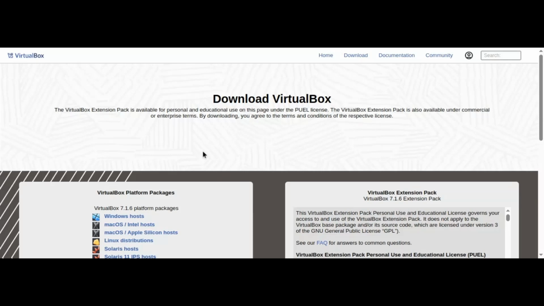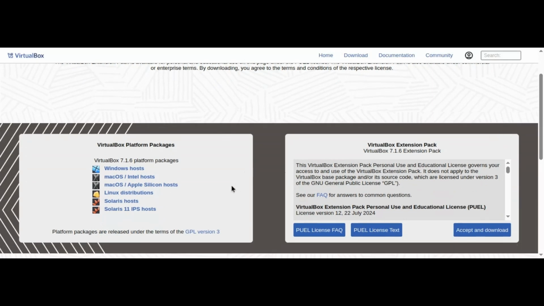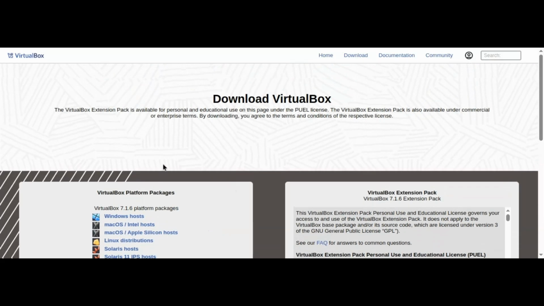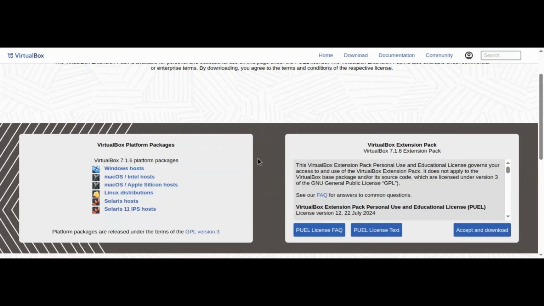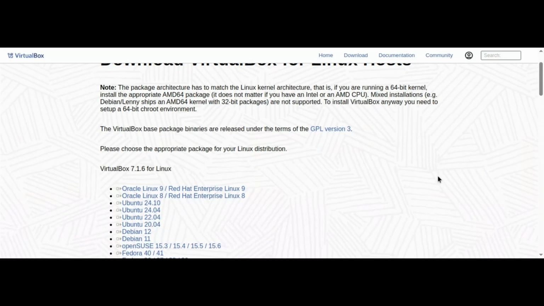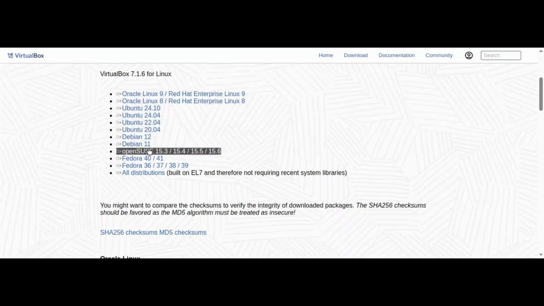Now, this is the page from where we will download VirtualBox for our Linux distribution. You can see that it is virtualbox.org, Oracle's main homepage for downloading VirtualBox. So let us click this one, Linux distributions, and you can see here different types of Linux distributions are available. In my case, since my host machine is Ubuntu 20.04, therefore I'll click on that button, and you can see that it is getting downloaded here on the top right hand side.